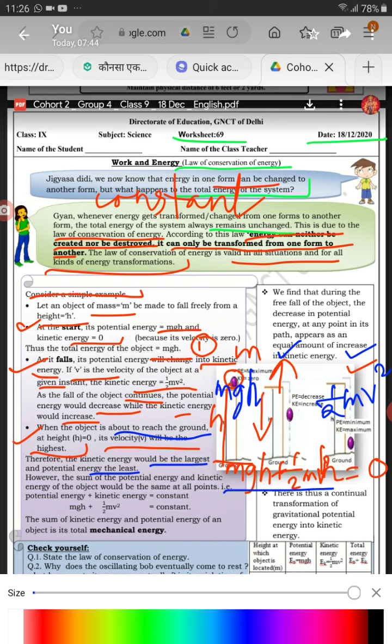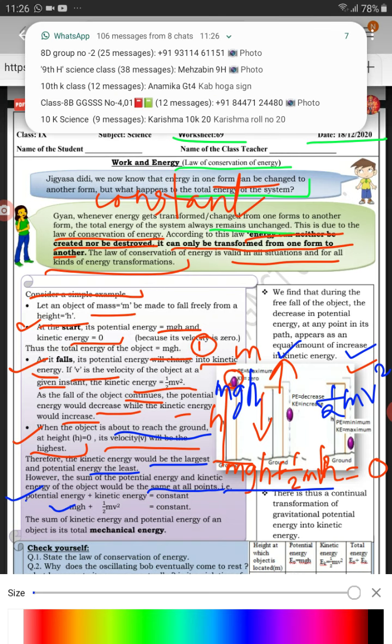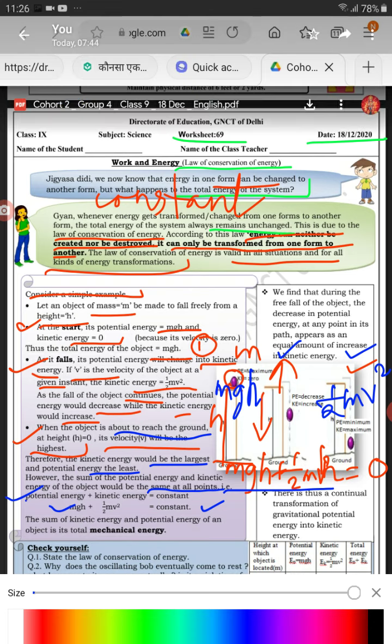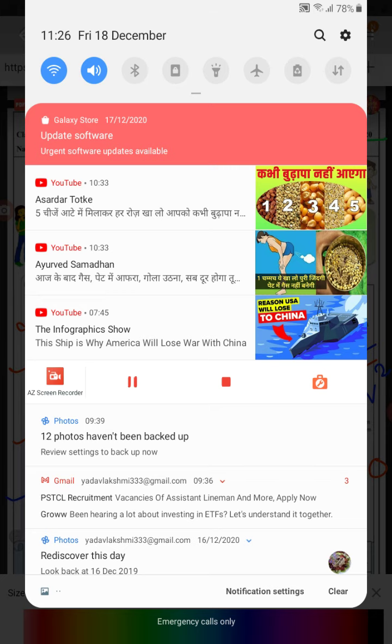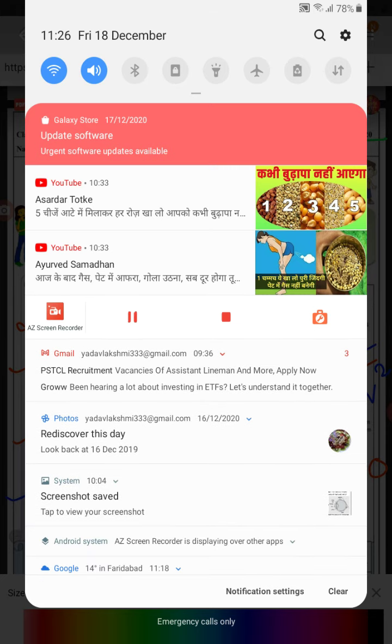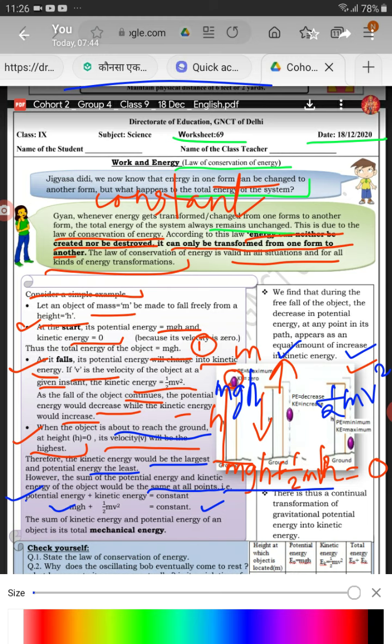However, the sum of the potential energy and kinetic energy of the object would be the same at all points. That is, potential energy plus kinetic energy is equal to constant. mgh plus half mv square is equal to constant. Sum of kinetic energy and potential energy of an object is total mechanical energy.